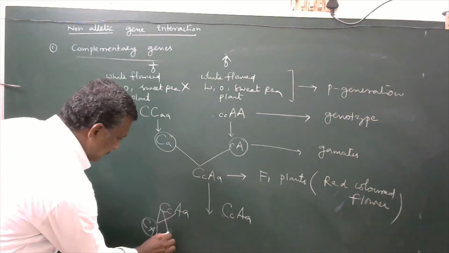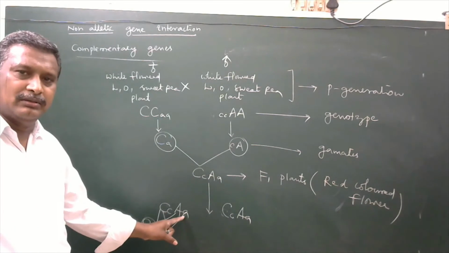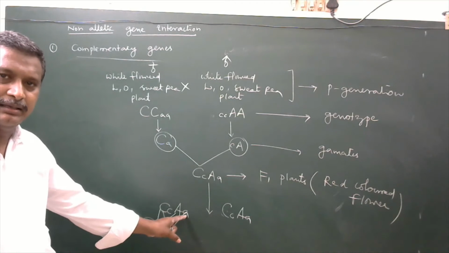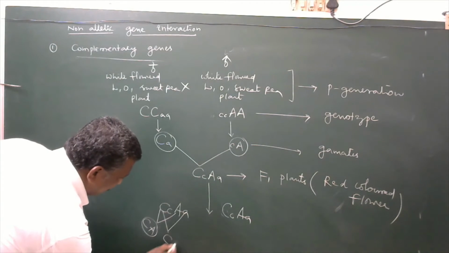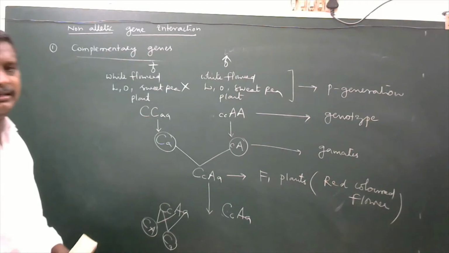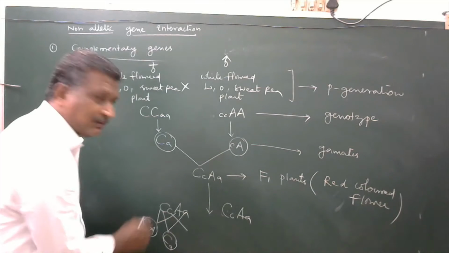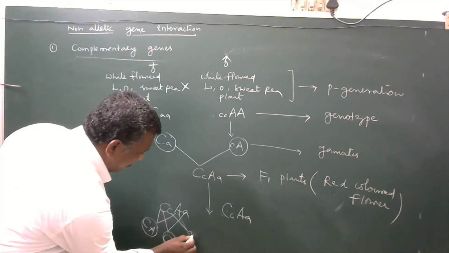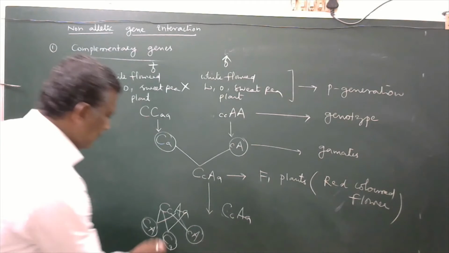The same capital C gene is capable of connecting with small a of the other gene to produce capital C small a. So that combination is also going to develop. Now small c capital A, that is another type of gamete.